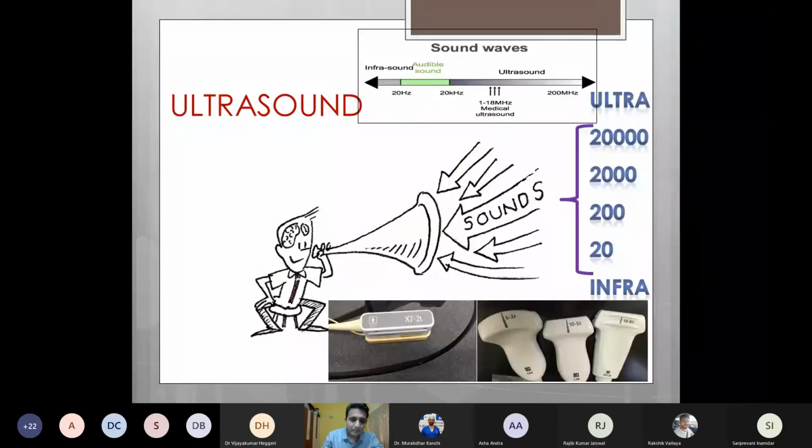So what exactly is ultrasound? Ultrasound waves are nothing but sound waves with a frequency higher than the normal audible range. A human ear can hear sound waves with frequencies from 20 to 20,000 hertz. So anything above this 20,000 hertz is known as ultrasound. In medical ultrasound, the frequencies usually used are from 1 to 18 megahertz, and this frequency is usually mentioned on the ultrasound transducer. In case of transesophageal echo, it is usually around 2 to 7 or 2 to 8 megahertz.